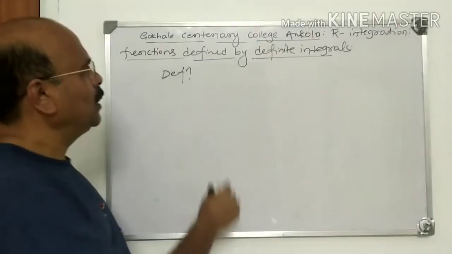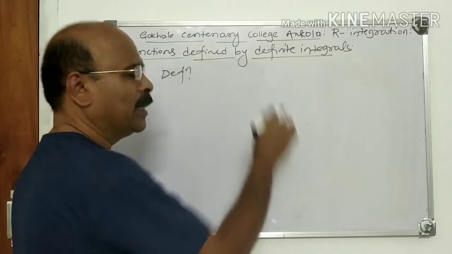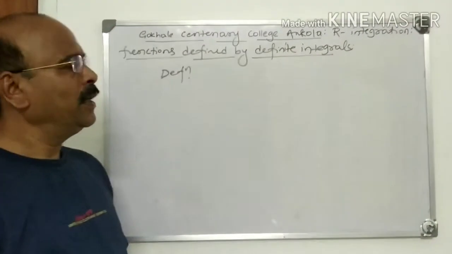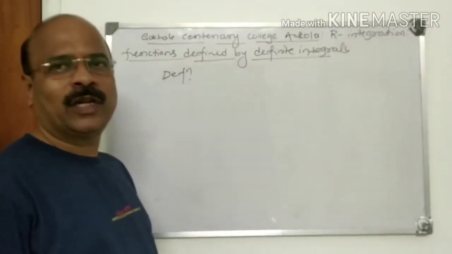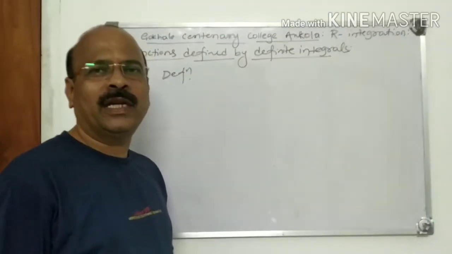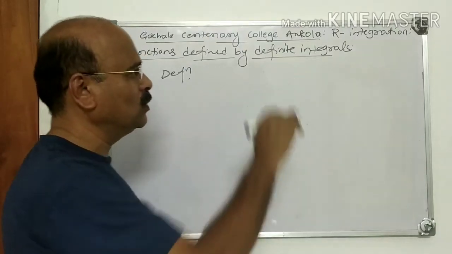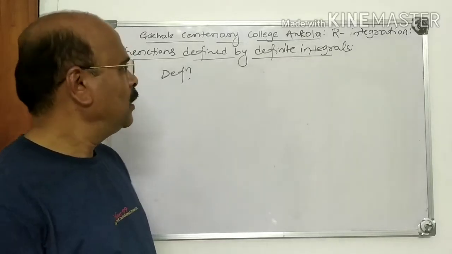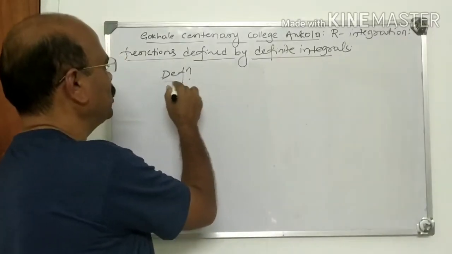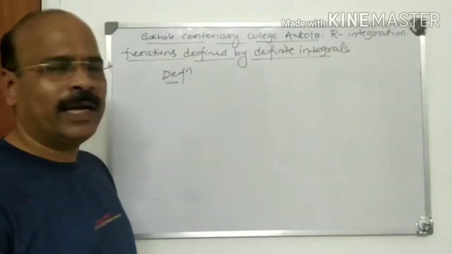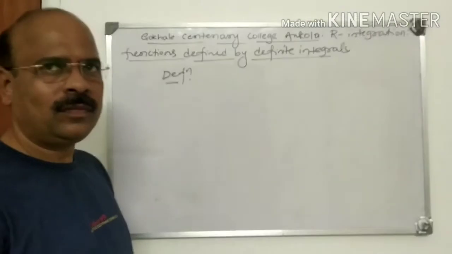First theorem is every integral function is continuous. Second is every integral function is differentiable. Then it leads to the fundamental theorem of integral calculus. Very important topic. So I start with this definition. What are the functions defined by definite integrals?